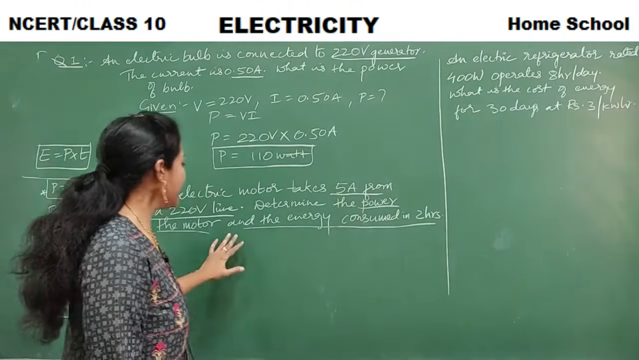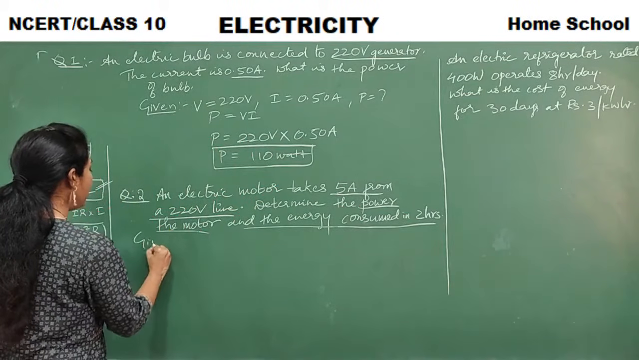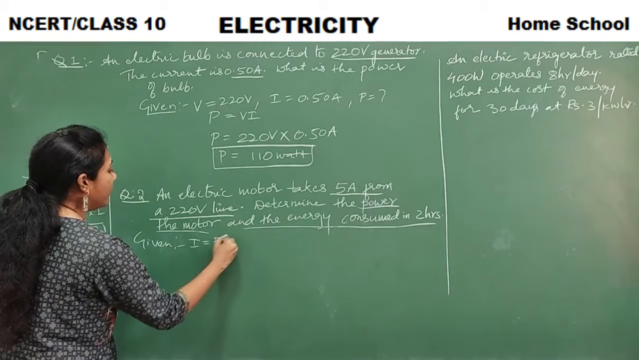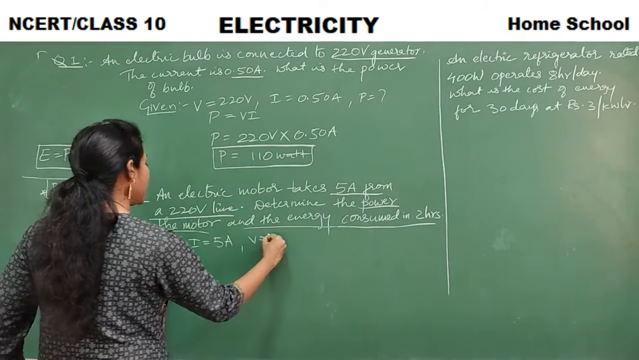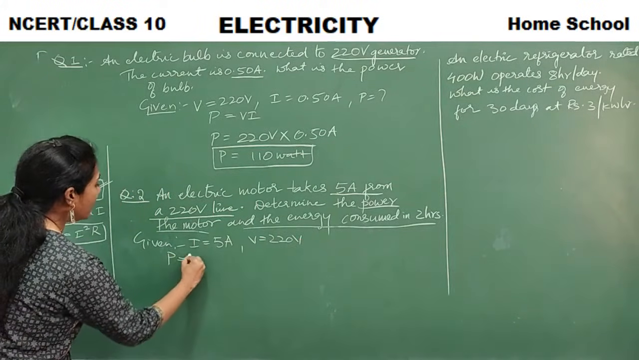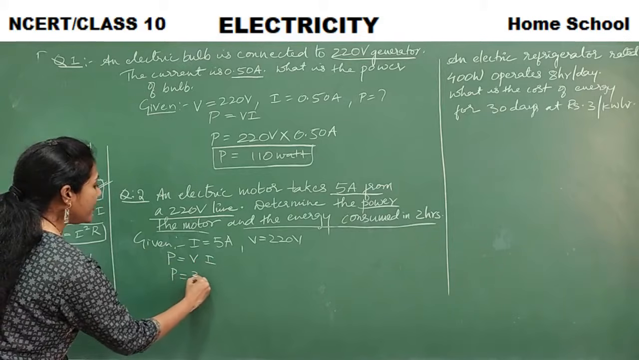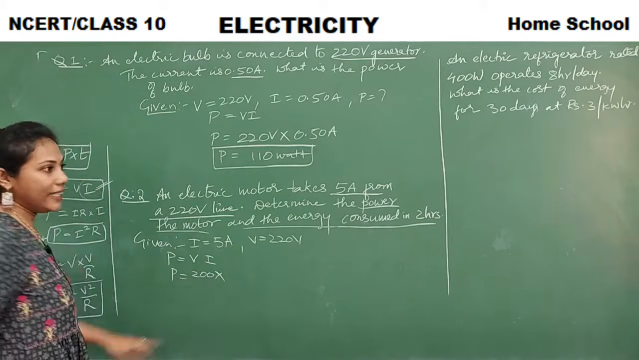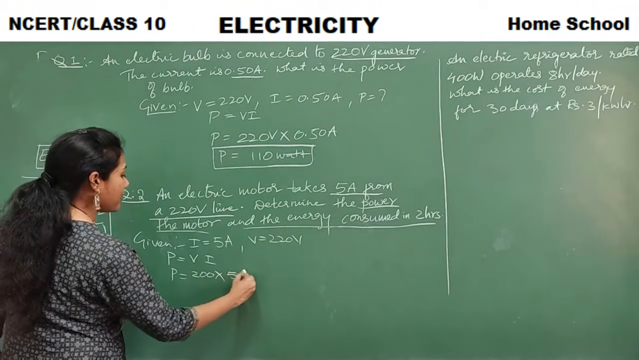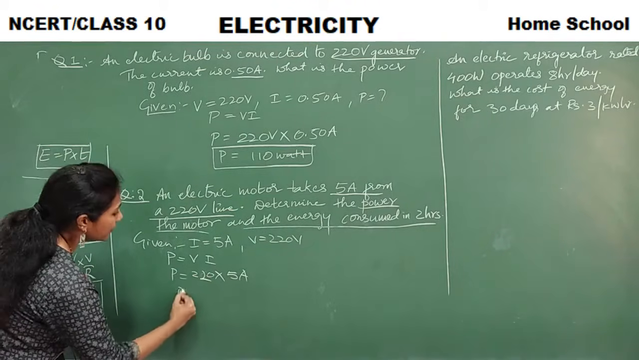First let us try to find the power. What is the given information here? I is given, that is 5 amperes. Voltage is given, that is 220 volts. Find the power. Power is equal to V into I. So power is equal to 220 volts into 5 amperes. Fine. So calculate how much is the power.